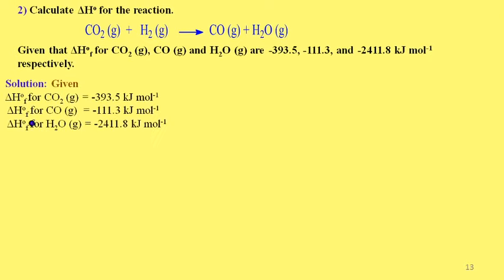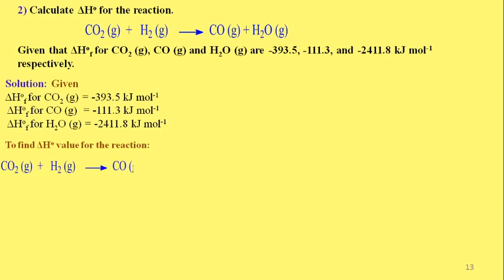These are the given values, and we have to find the standard enthalpy change value for the reaction.